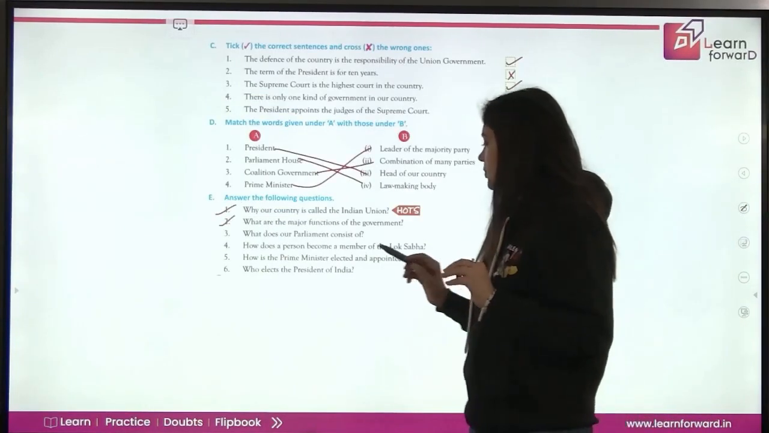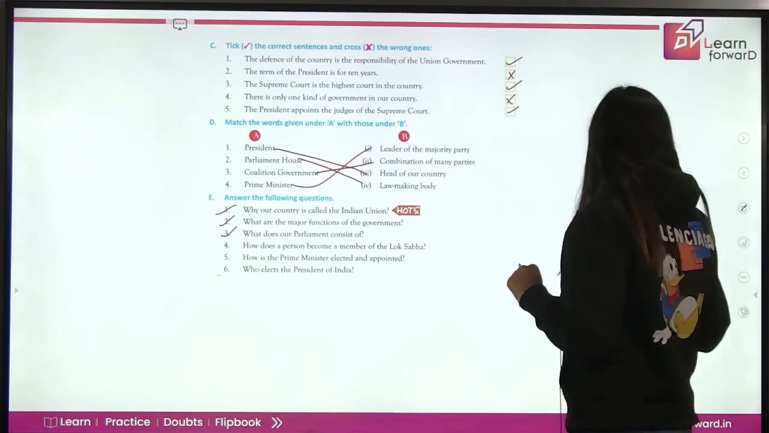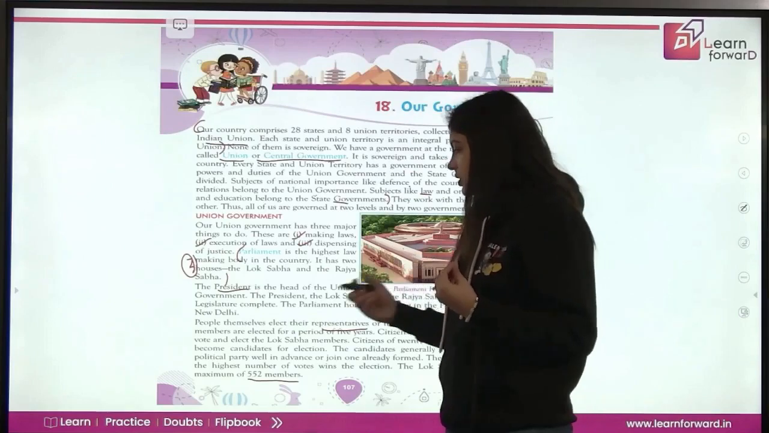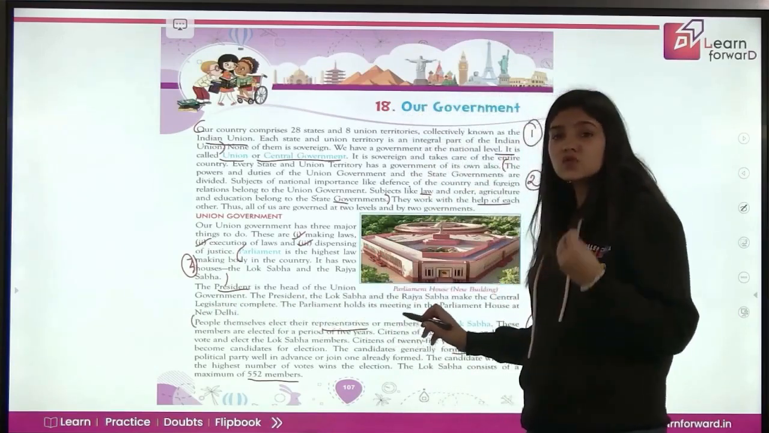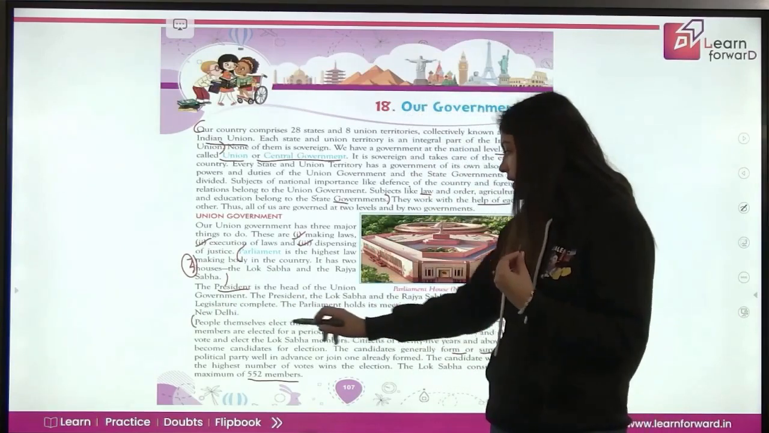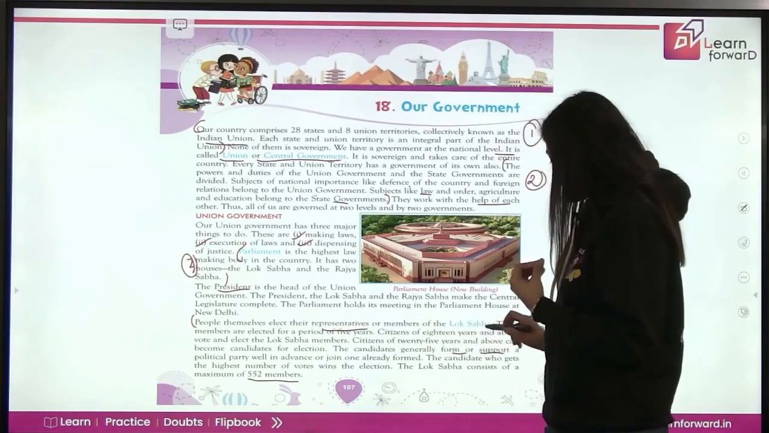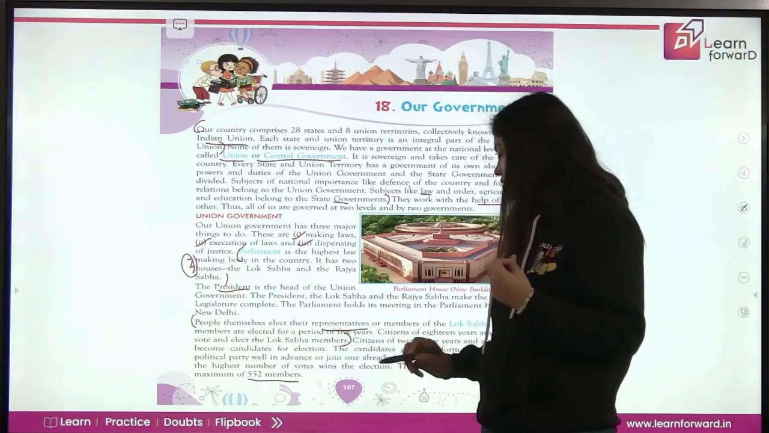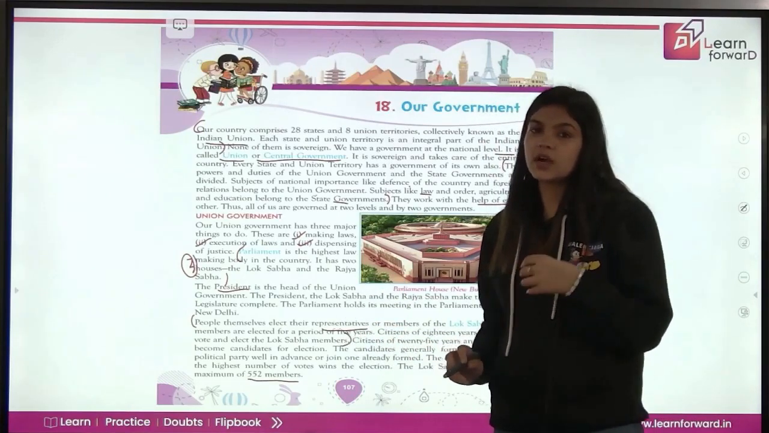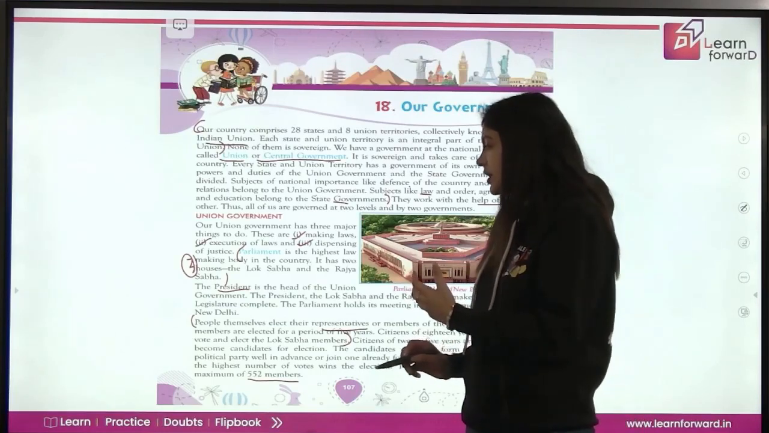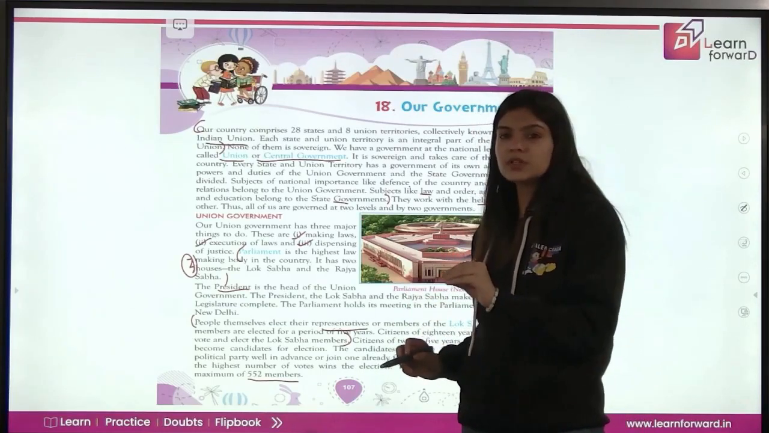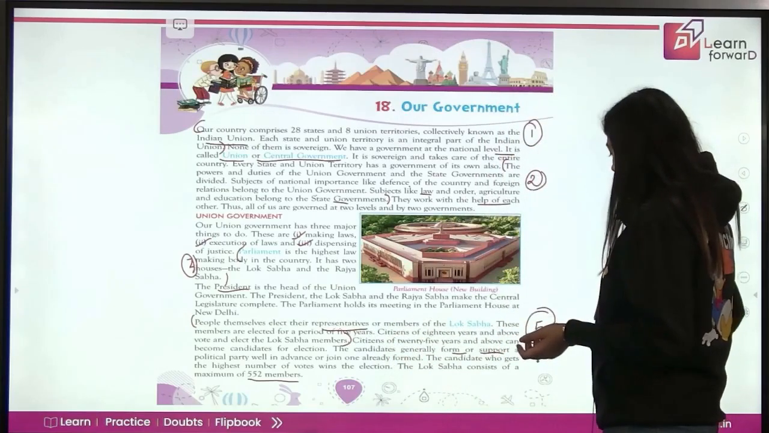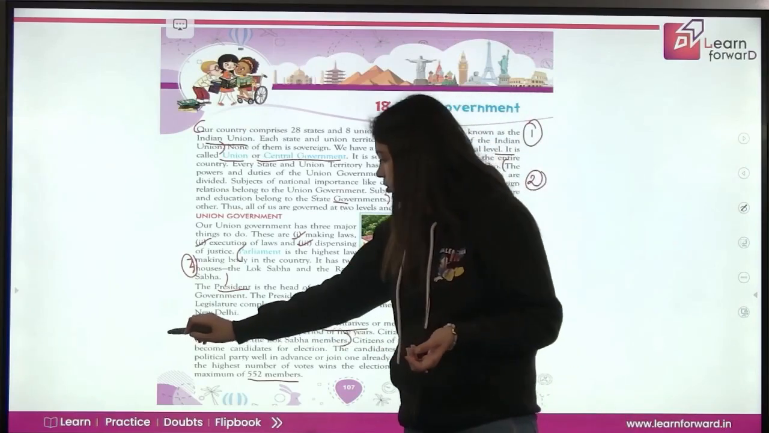Now how does a person become the member of the Lok Sabha? So page number 1 of the chapter. How does anyone become a member of the Lok Sabha? The people themselves elect their representatives or the members of the Lok Sabha. These members are elected for the period of 5 years. Citizens of 18 years and above vote and elect the members of Lok Sabha. So the citizens who are 18 years or above elect the members of Lok Sabha, and the people themselves elect their representatives who become the members of Lok Sabha. So this is your answer number 4.